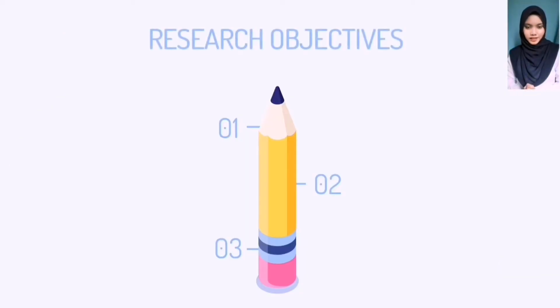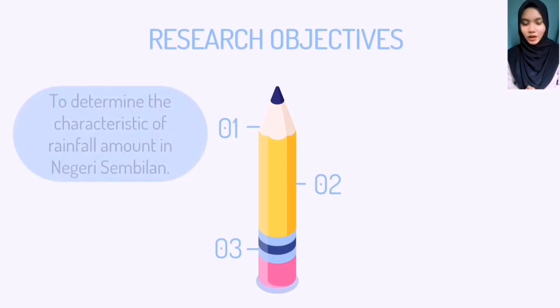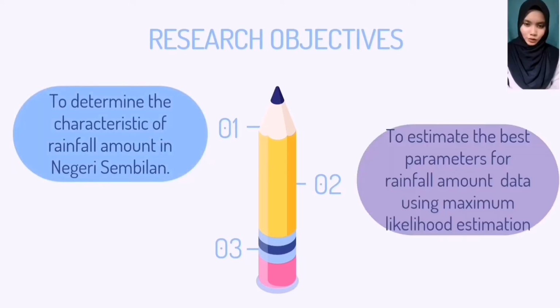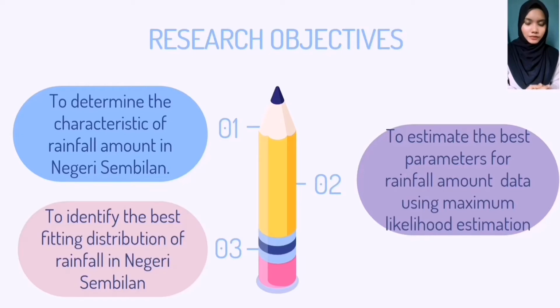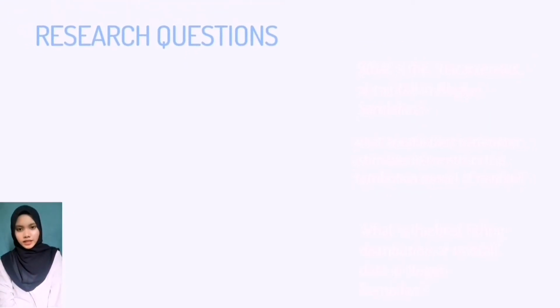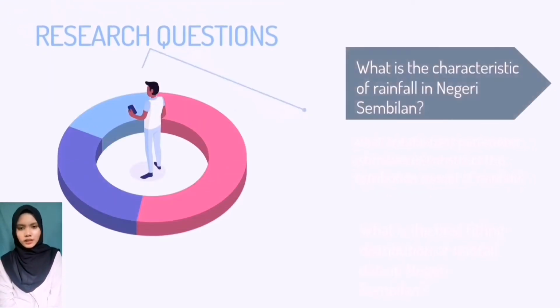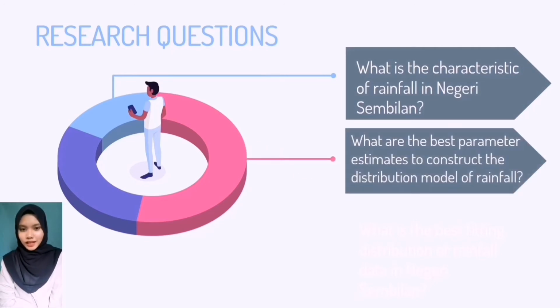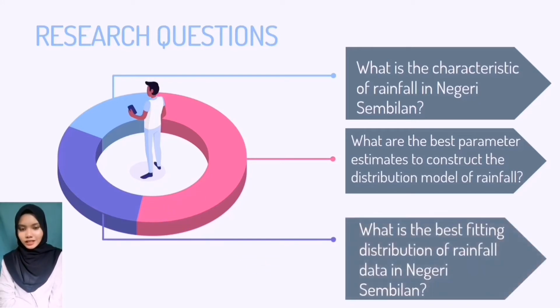The objectives of this study are to determine the characteristics of rainfall in Negeri Sembilan, to estimate the best parameters for the amount of rainfall using maximum likelihood estimation, and to identify the best fitting distribution of rainfall in Negeri Sembilan. For the research questions, firstly, what are the characteristics of rainfall amount in Negeri Sembilan? What are the best parameter estimates to construct the distribution of the model? Lastly, what is the best fitting distribution of rainfall in Negeri Sembilan?